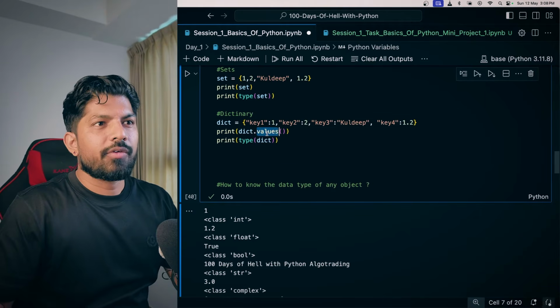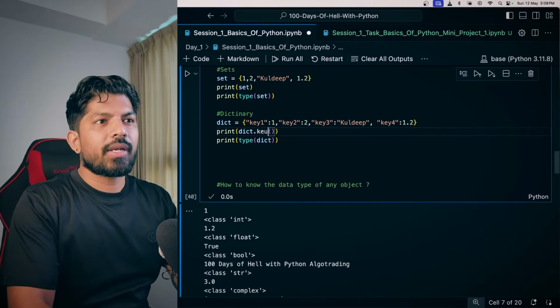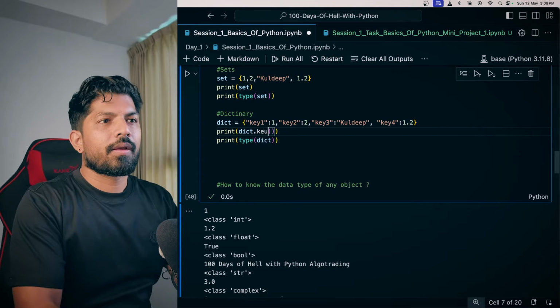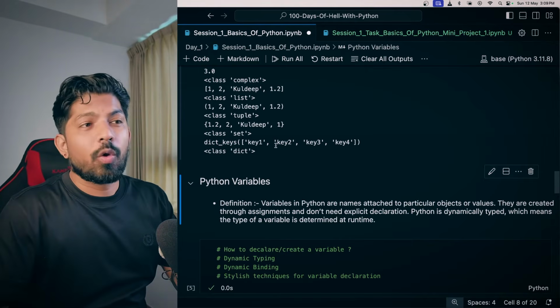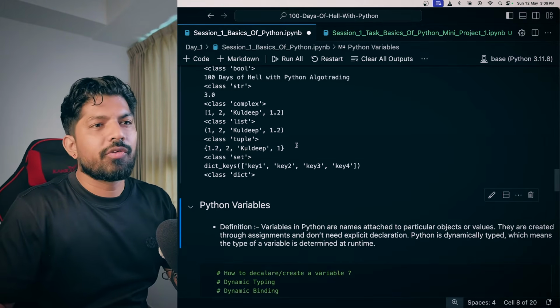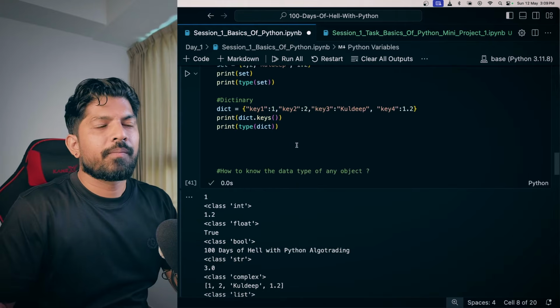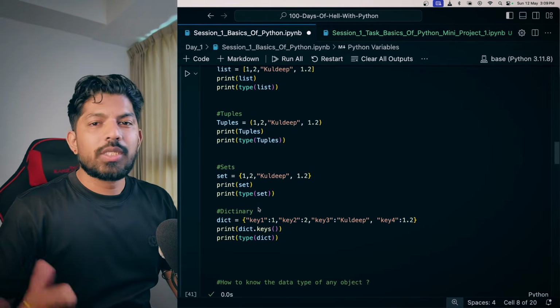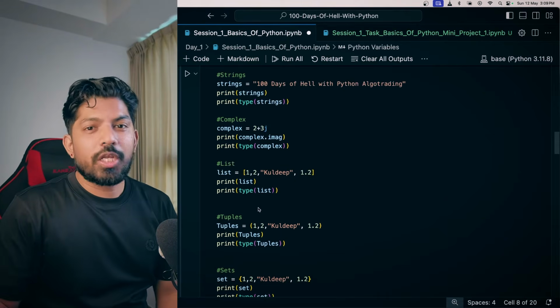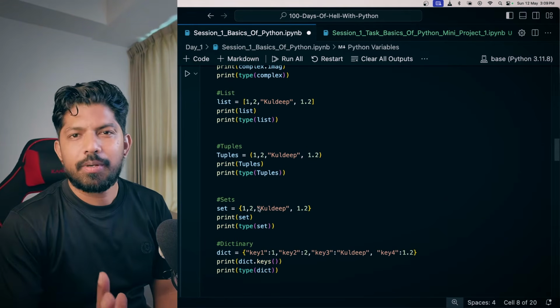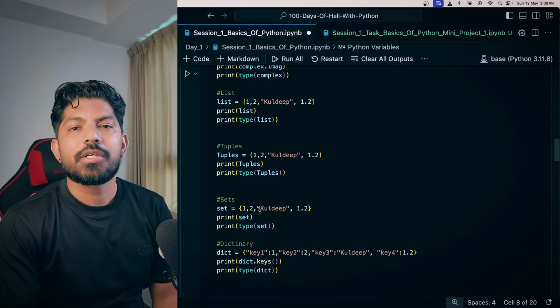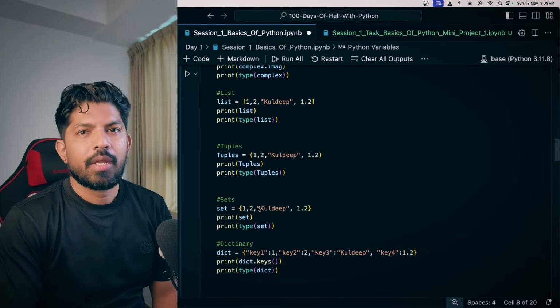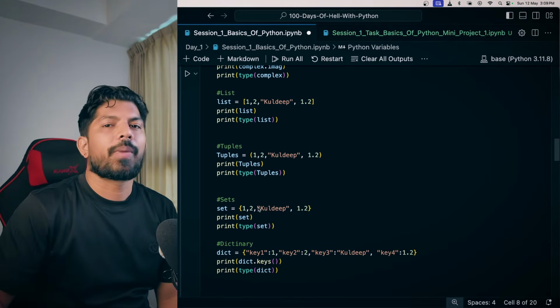Correct? And if you want only the keys, you can type like this, keys. And you will be having only the keys, key 1, key 2, key 3, key 4 in a list. Okay. And also the type you have seen in all the data types, right? So this is how the data types look in Python, a very basic explanation. And we will be learning these in detail because these are very important to learn the bigger things in Python.